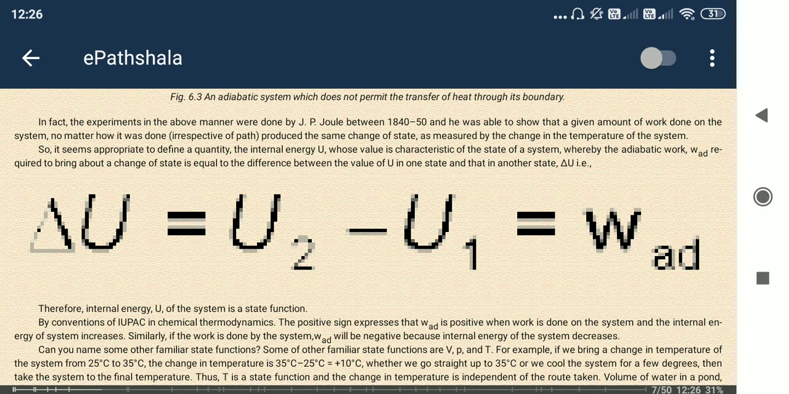What are they trying to say? When we do some form of work, the energy used as work is included in the internal energy. Means whatever work is done on the system is stored as internal energy inside the system. So delta U is equal to work done. Here W has the suffix ad, which means adiabatic. Adiabatic means no heat energy is supplied or taken out. No heat energy exchange occurs, so that's why it is adiabatic.